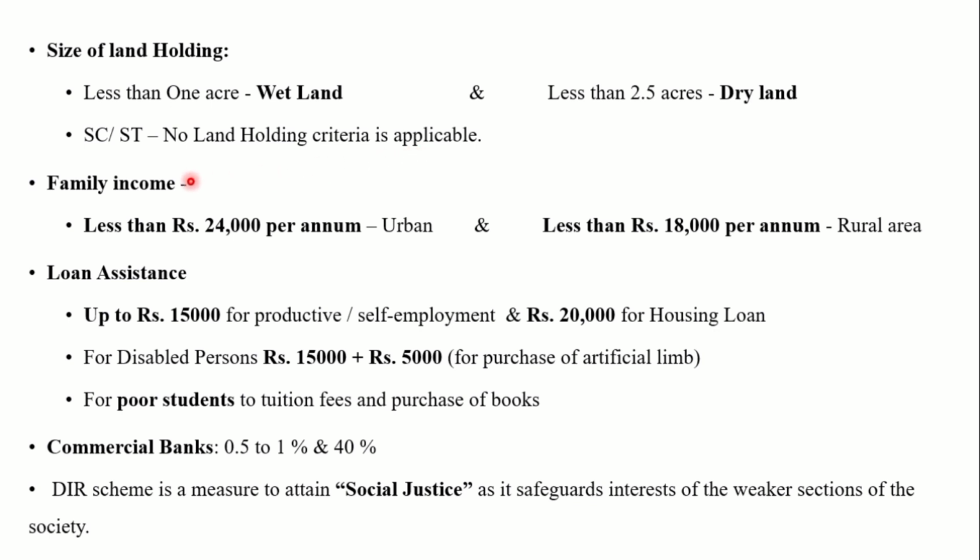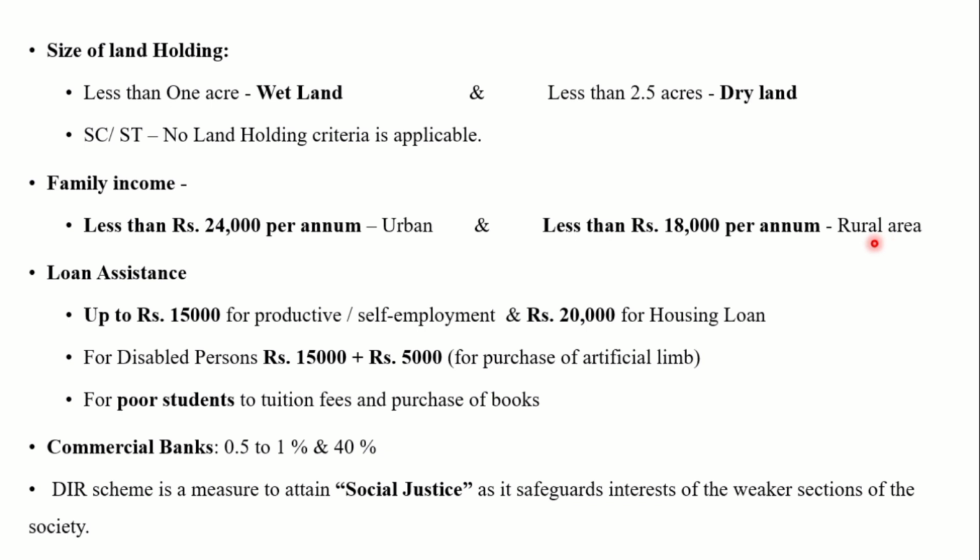And for persons other than agriculture persons, family income should be less than 24,000 per annum for urban people and less than 18,000 per annum for rural areas. There is a relaxation for persons belonging to the scheduled castes and scheduled tribes.